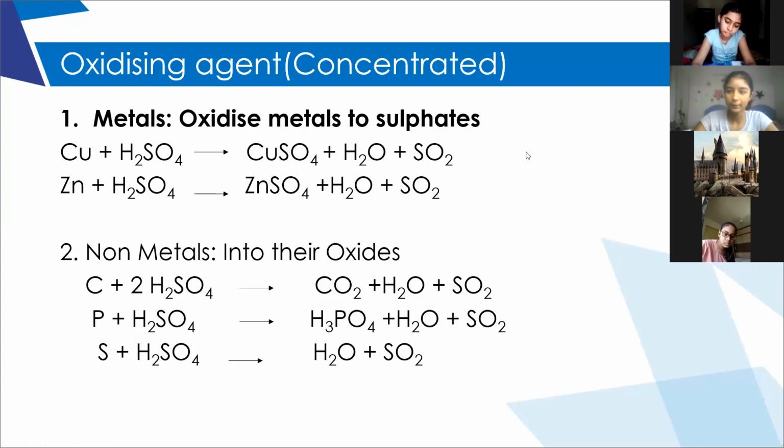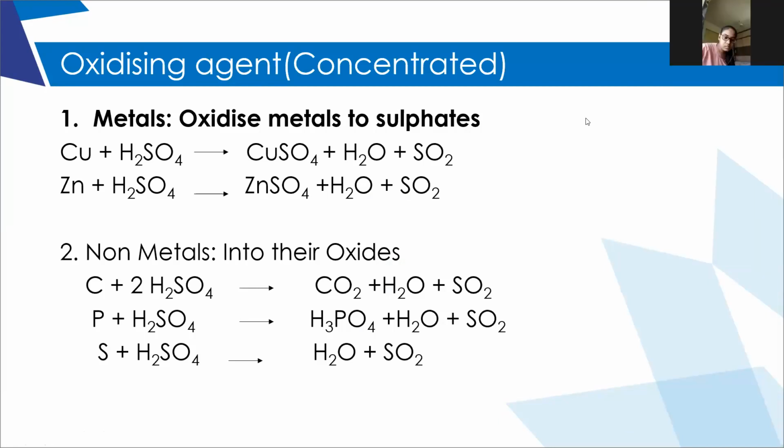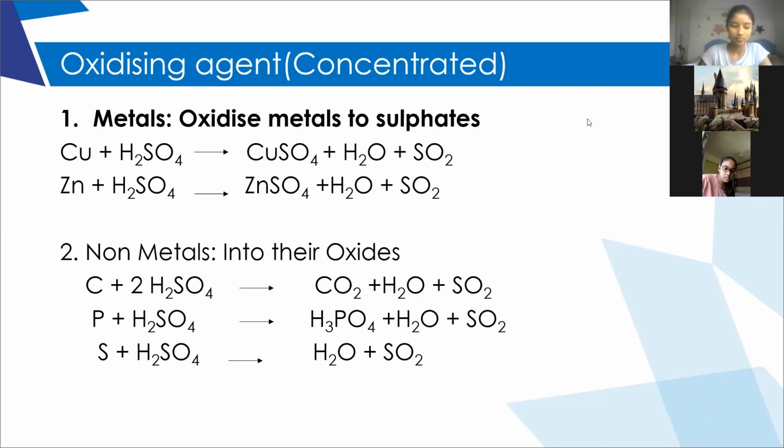Yes, Rishti, what does the oxidizing agent do? Adds oxygen, removes hydrogen. Very good. Either it adds oxygen, or else it will remove hydrogen, right? Good. So the first reaction is with metals. Children, don't get confused. The reaction with metals which we discussed yesterday was with dilute sulfuric acid. Now we are talking about concentrated sulfuric acid.